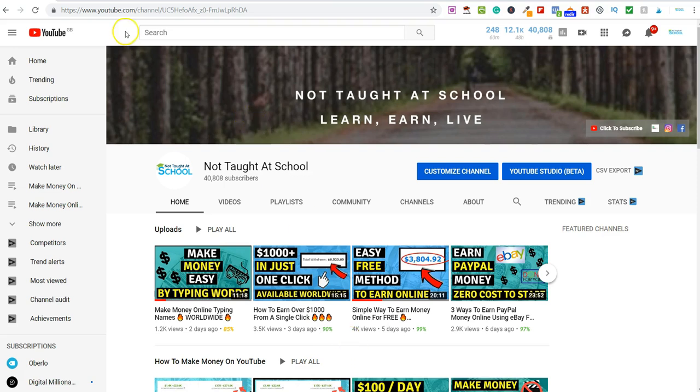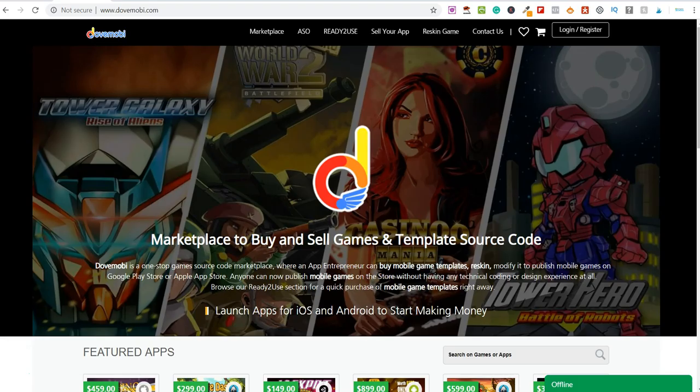So the website you want to be looking at is this one here, and it's called dovemoby.com. You can see on here, this is one of the biggest marketplaces online to buy and sell games, and this includes the template source code. Now you might be wondering, what on earth is a template source code? So whenever you buy an app, it comes with a source code, and if you have any issues with this, or you have any errors, or you need to make some amends, you need to play around with the source code. Now don't worry too much about that, because when I first started learning about source codes I thought I don't have a clue.